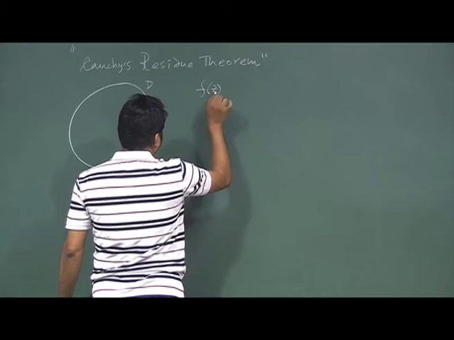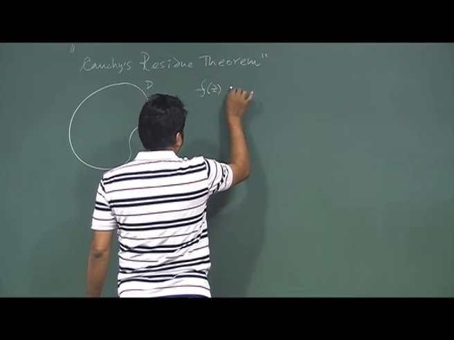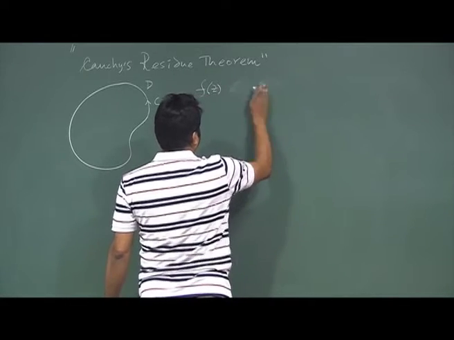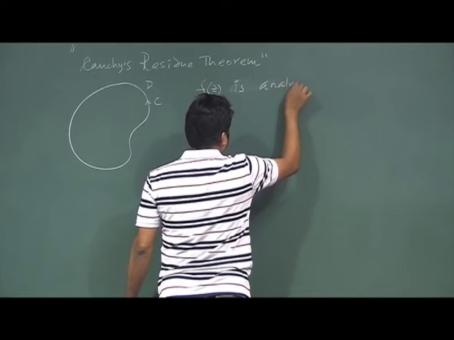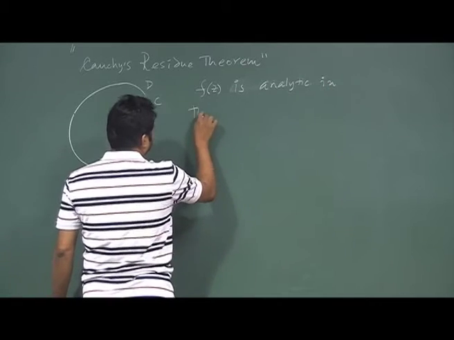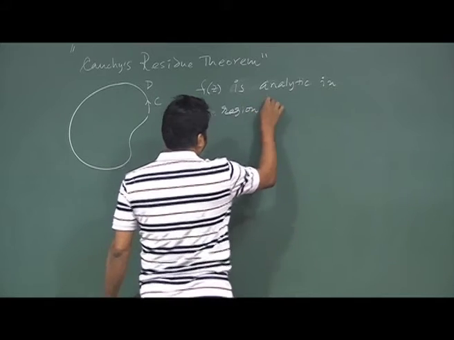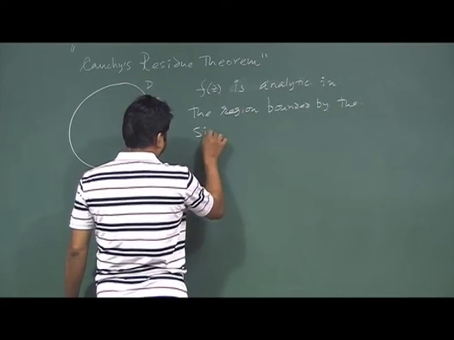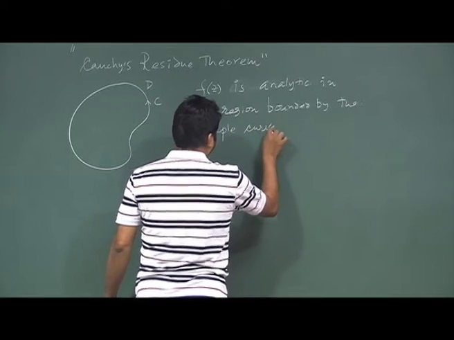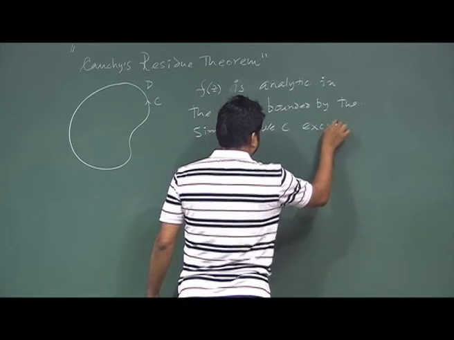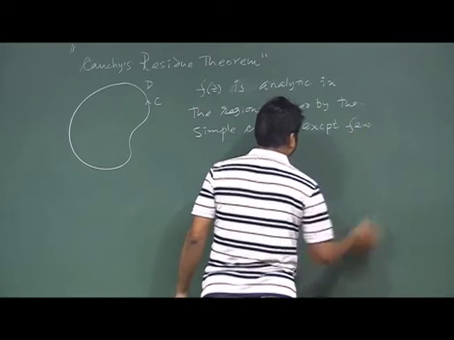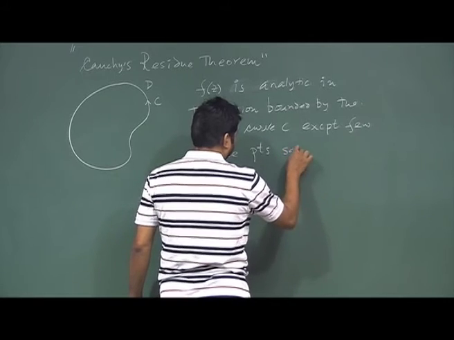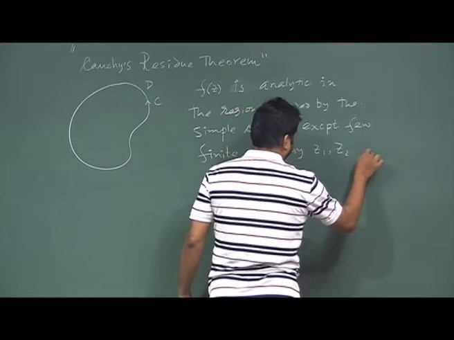So f(z) is a function which is analytic in the region bounded by the simple curve or contour C, except at a few finite points, say Z1, Z2, Zn.